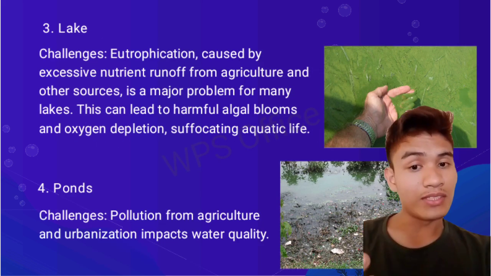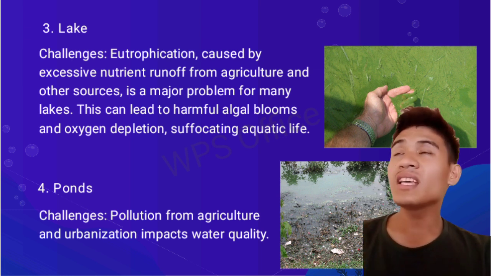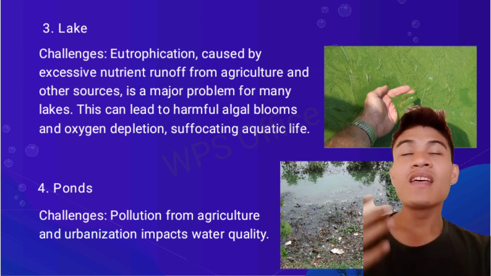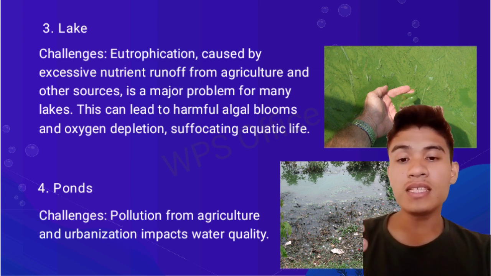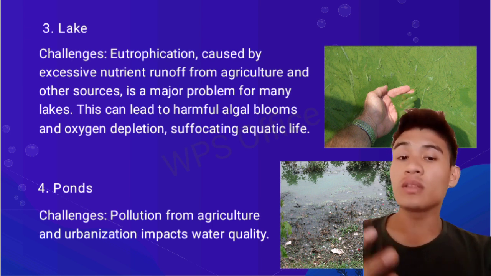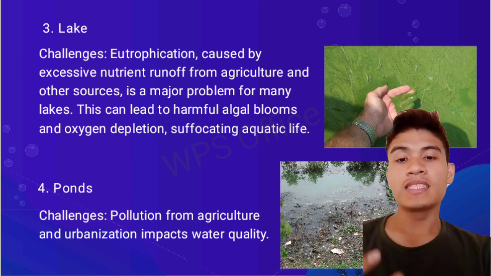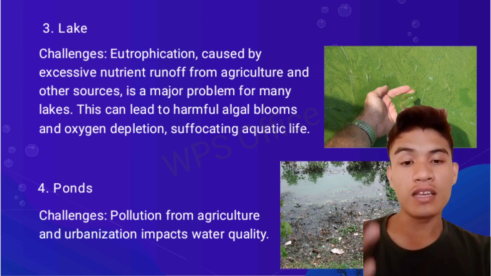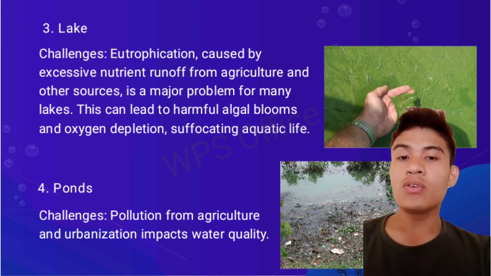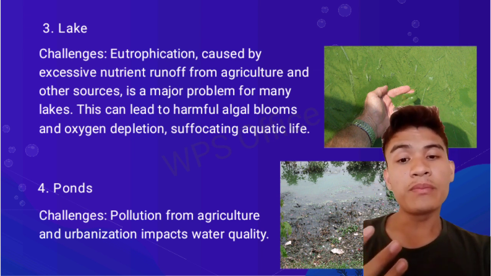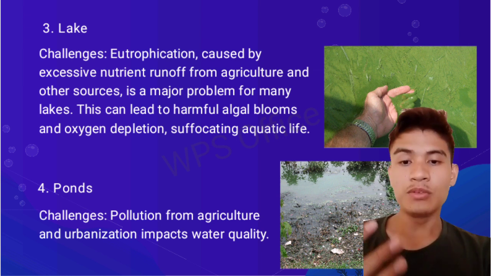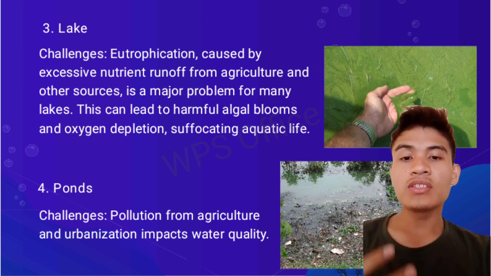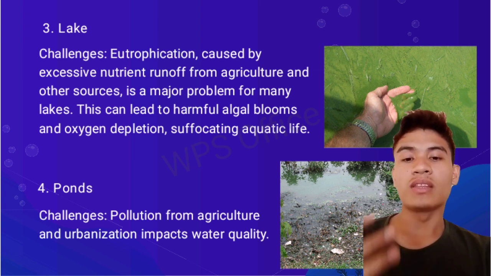The next aquatic ecosystem is the lake. The lake is a body of water that's surrounded by land. The challenge it faces is eutrophication. Eutrophication is caused by excessive nutrient runoff from agricultural and other sources. It is a major problem for many lakes. This can lead to harmful algal blooms and oxygen depletion, suffocating aquatic life.